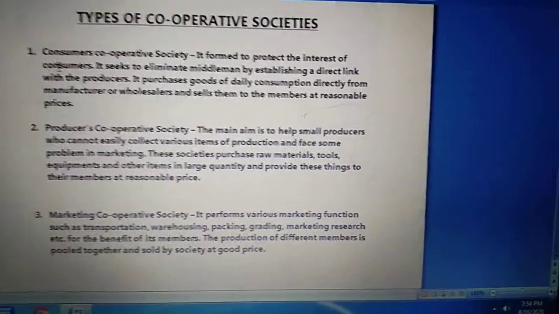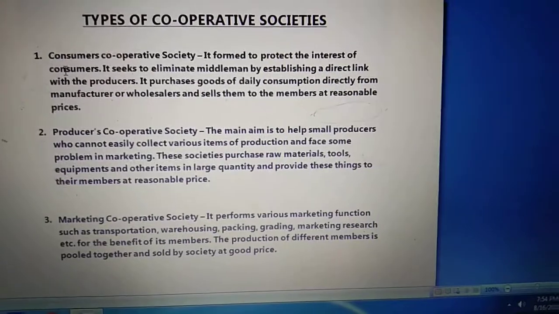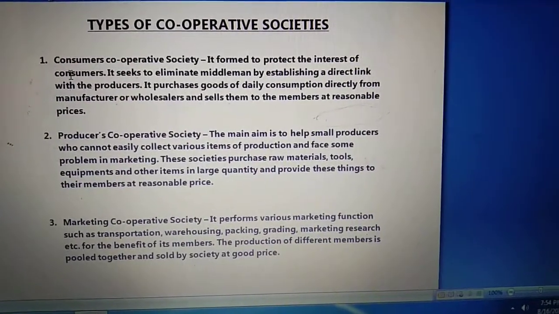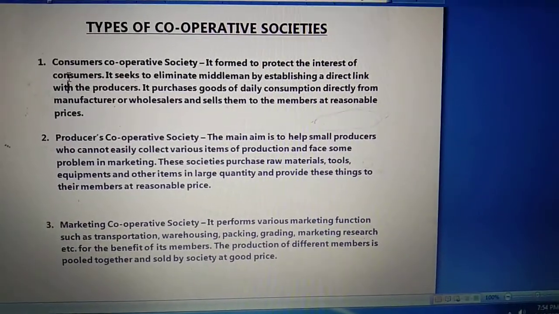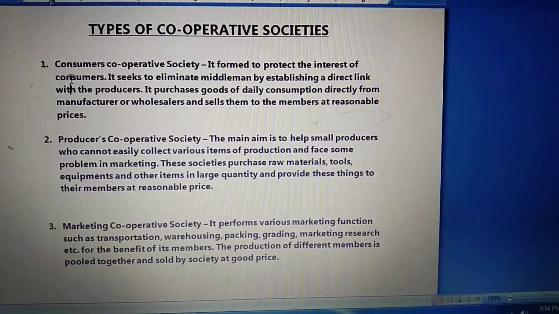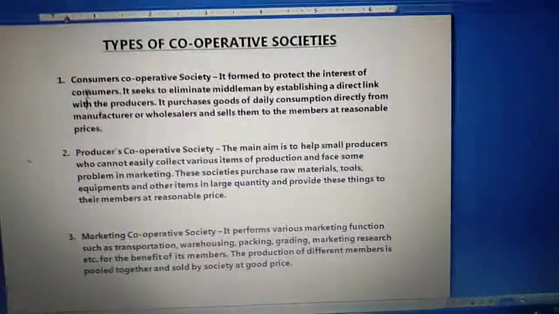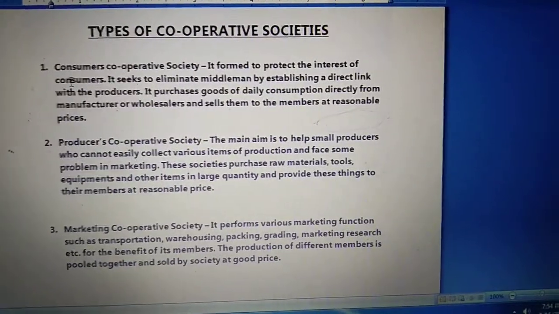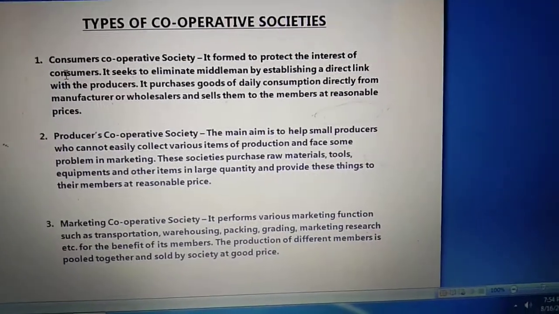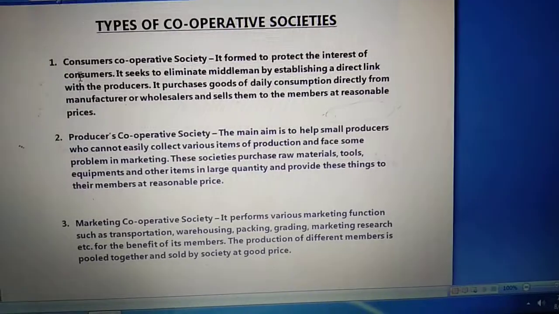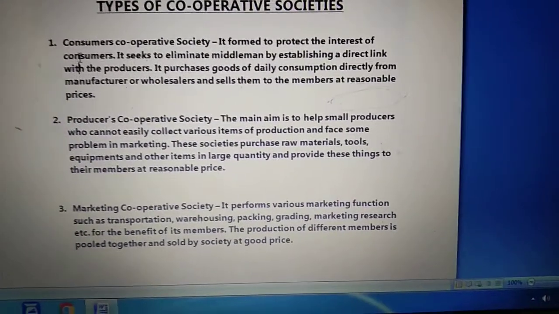Whenever any consumer wants to purchase the product, that consumer will directly purchase it from the producer or the wholesaler, and in that way the product price will be reasonable because the middleman has been removed. So here children, the members comprising consumers obtain good quality products at reasonable prices. The society's aim is eliminating middlemen to achieve economy in operation.